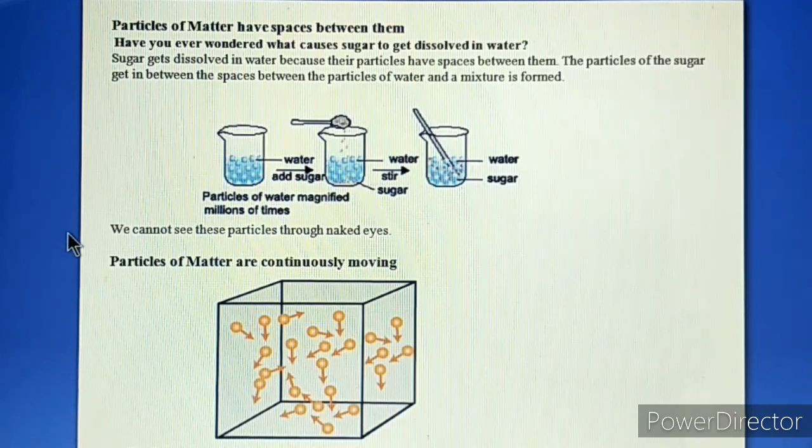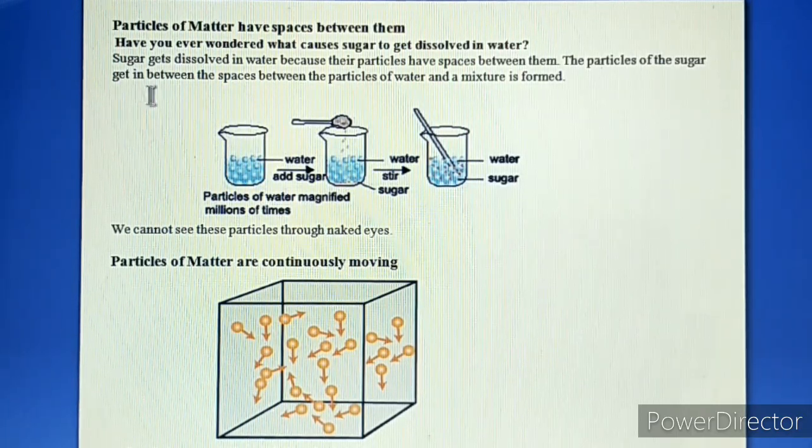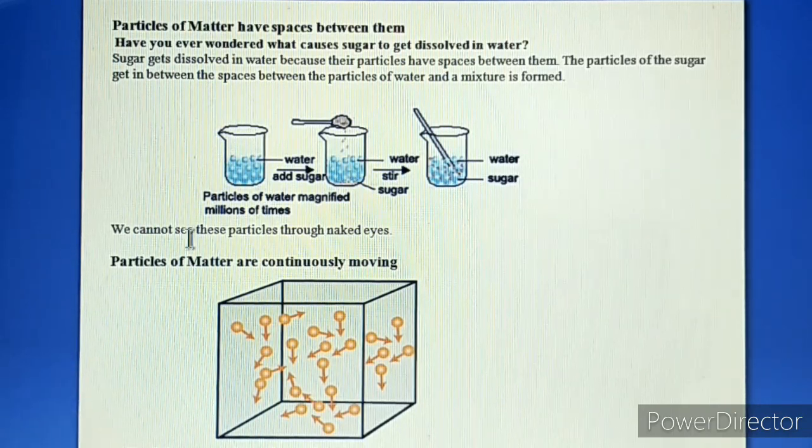What is the reason behind sugar getting dissolved in water? Sugar gets dissolved in water because their particles have spaces between them. Sugar is a solid and it has spaces between its particles. The particles of the sugar get in between the spaces between the particles of water, which is a liquid, and a mixture is formed, a solution is formed.